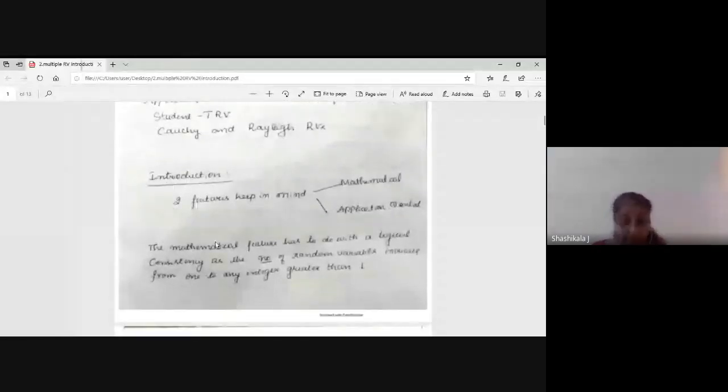What does mathematical mean here? The mathematical feature has to do with logical consistency as the number of random variables increases from 1 to any integer greater than 1. That means the same concept will be extended. However you extend it, there should be a logic.